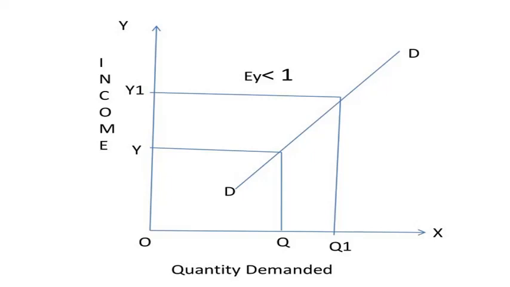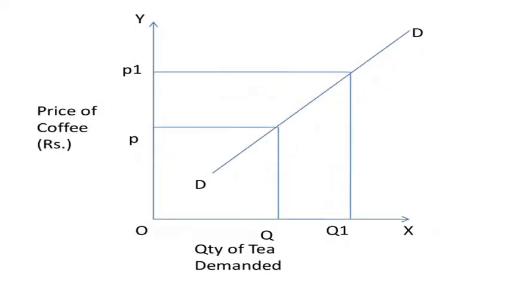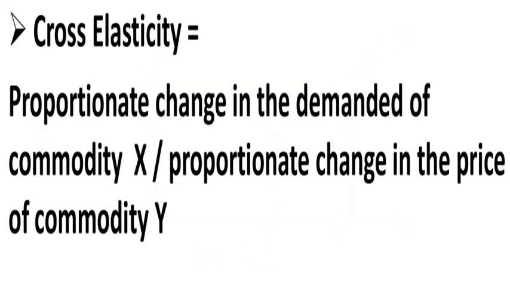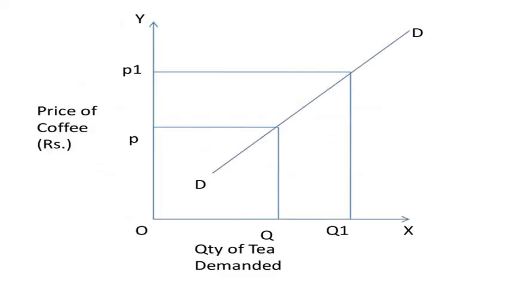And coming to the next one, cross elasticity of demand. A change in the price of one commodity leads to a change in the quantity demanded of another commodity. This is called cross elasticity of demand. The formula for cross elasticity of demand is: cross elasticity is equal to the proportionate change in the demand of commodity X divided by the proportionate change in the price of commodity Y.